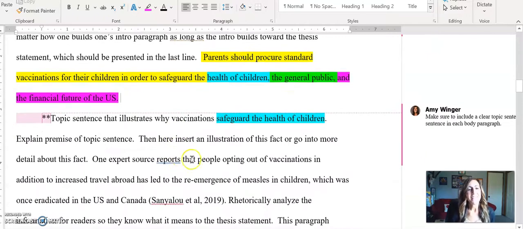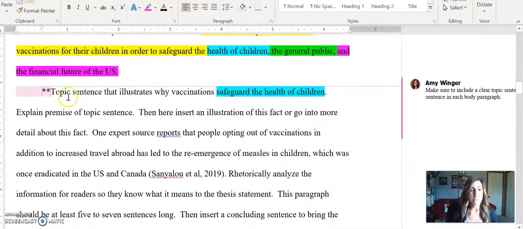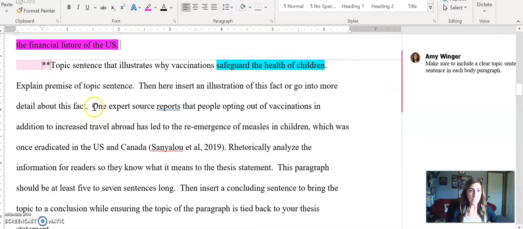All right. Then I'm going to be ready to start my body paragraph. My first sentence in my first body paragraph should be a topic sentence, okay? And that topic sentence should introduce the idea that vaccinations are going to safeguard the health of children. Then I'm going to explain what I mean by that. Then I'm going to include my research right here. One expert source reports that people opting out of vaccinations, in addition to increased travel abroad, has led to the reemergence of measles in children, which was once eradicated in the U.S. and Canada. Then I go on to explain that measles and other diseases that are beginning to populate really impact the long-term health of children, and this is why.